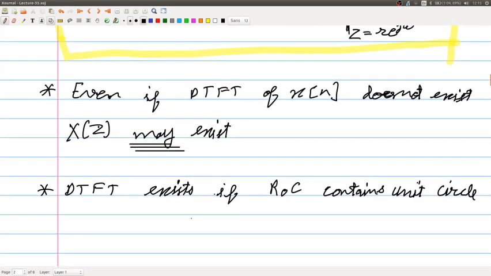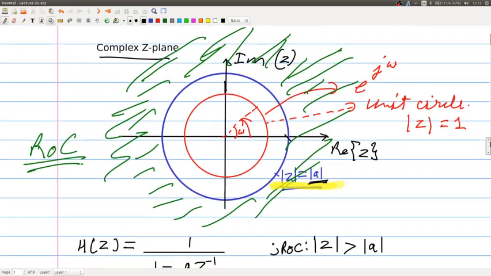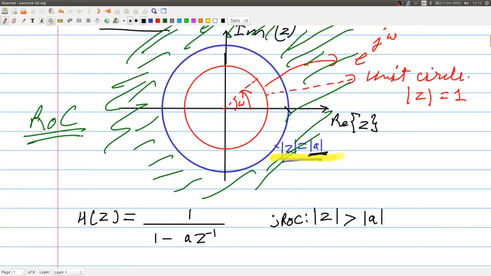And then the DTFT exists if the region of convergence contains the unit circle. So, for example, in this case, if a was less than 1, this is 1, this is a greater than 1. So this blue curve is outside.